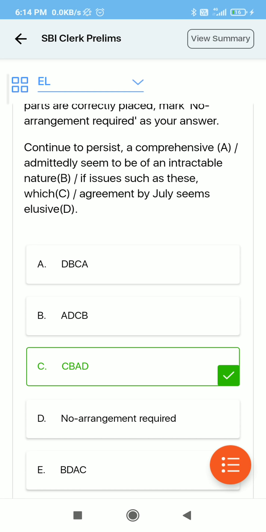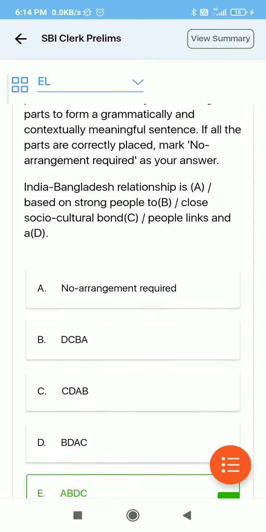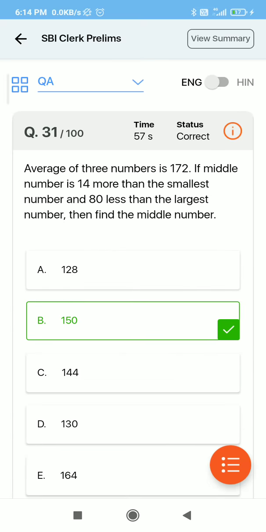And if you are not able to do these questions, then you need to read the editorial with a very keen mind. So this can be improved with the editorial. So do reading, because reading is very important. These are also sentence rearrangement. Now these are maths questions.